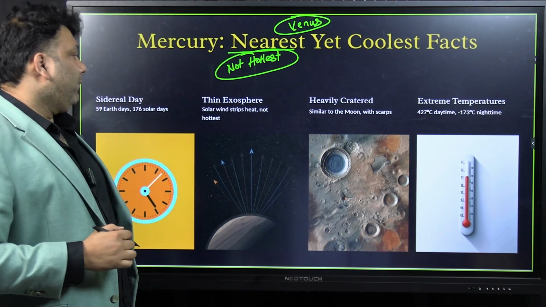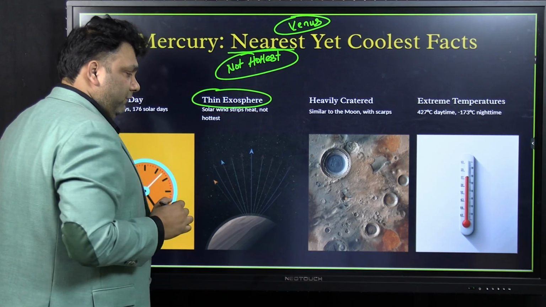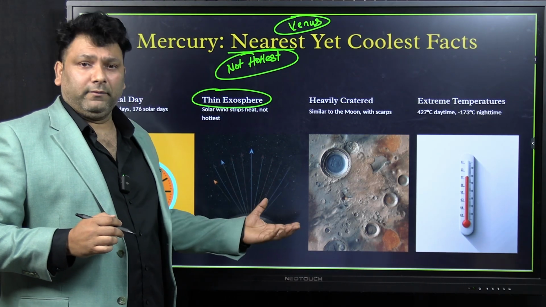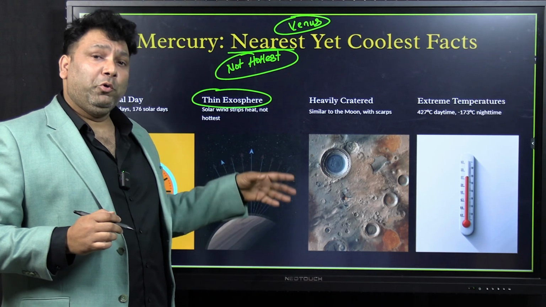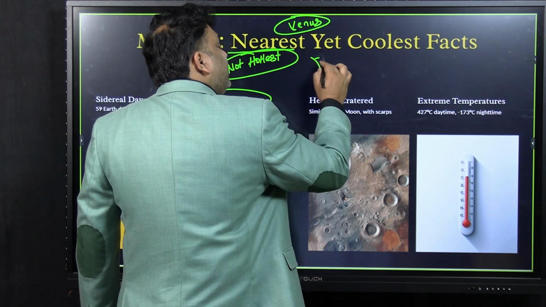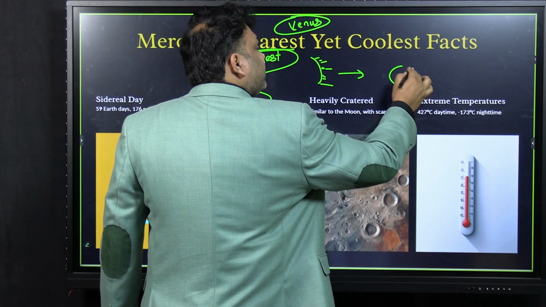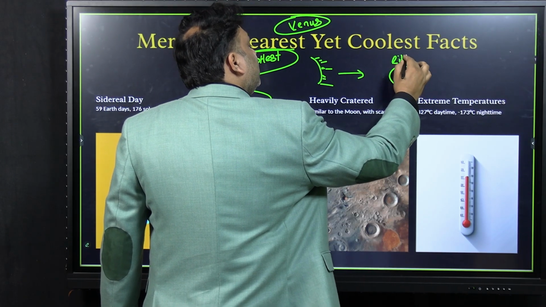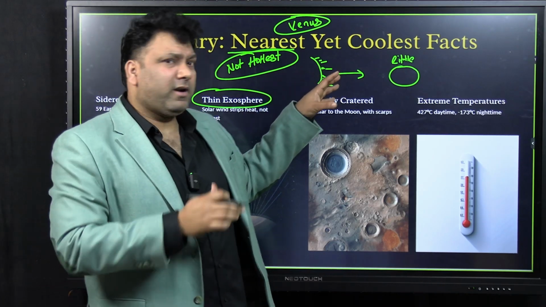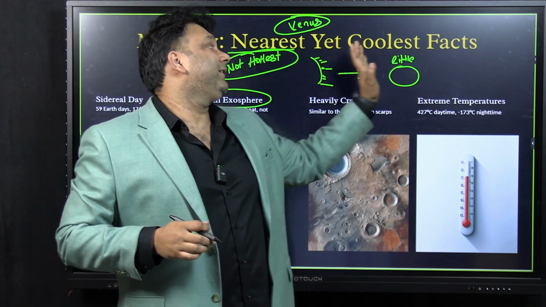Now, Mercury hardly has any atmosphere. Why? More about this you will understand in the interiors of the earth. We will be doing a chapter called interiors of the earth. We will be doing magnetism. There you will understand this. So, here the solar radiation is so intense that it has stripped away whatever little atmosphere it had. Means the rays which are coming from the sun are so intense, पूरा strip कर दिया, पूरा यहाँ से gases पूरा निकाल दिया.